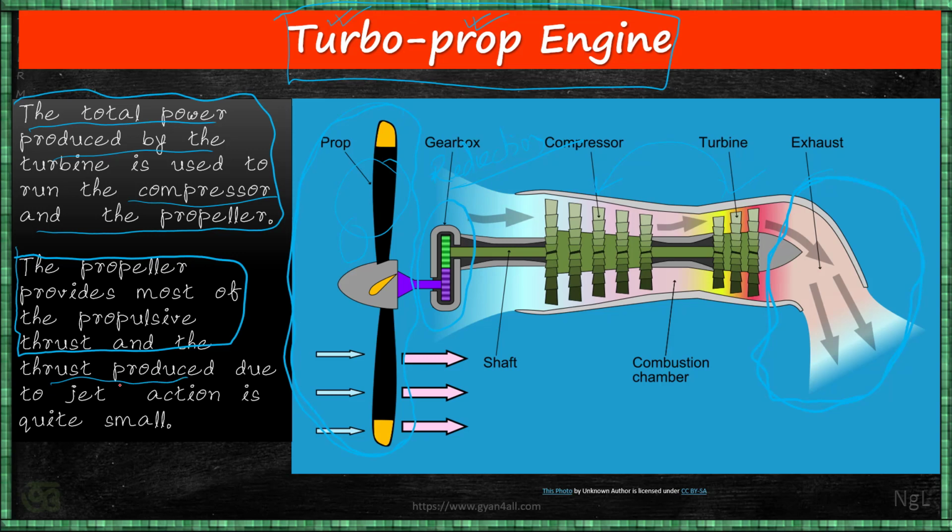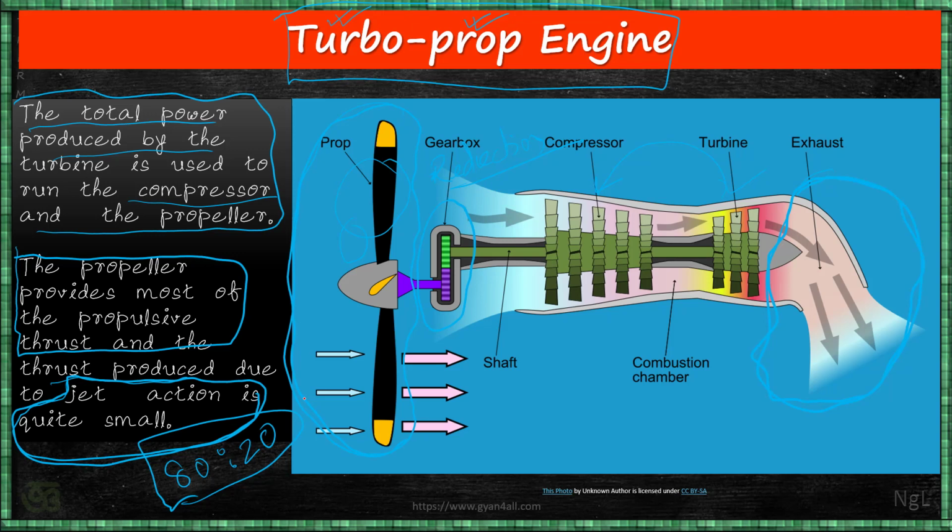And thrust produced by the jet action is very small. Just now I have mentioned the jet gives some amount of thrust. It may be 80 is to 20. That means 80% of the propelling power is received from the propeller, and 20% of the thrust is received from the exhaust gases at the tail end when it passes through the nozzle, and that is why this name is turboprop. There will be turbine, there will be propeller, some jet action will also be there. So this way turboprop engine works.